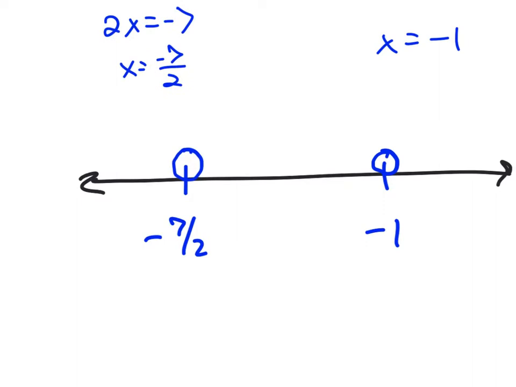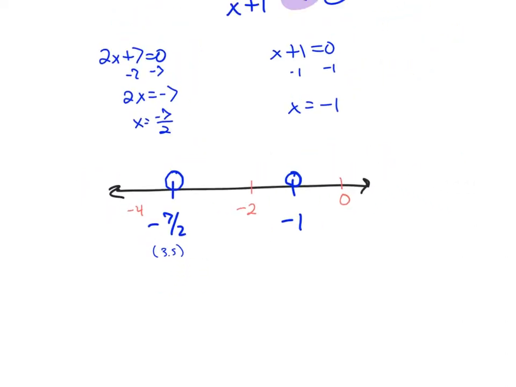All right, so let's check some numbers in here. I want to check 0 when I can because that's easy math. 0. I'll check -2 for the middle section, and I'll check -4 over here, right? -7 halves is like -3.5. And so -4 is going to check that far left section.